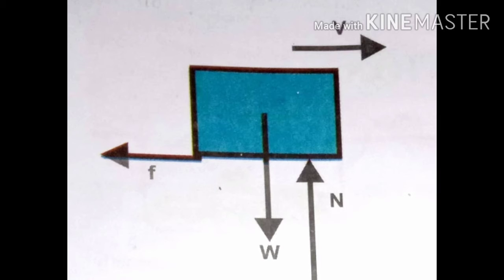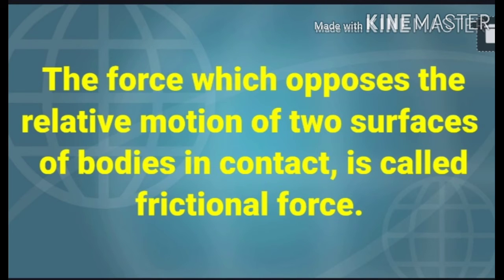So, what is friction, children? The force which opposes the relative motion of two surfaces of bodies in contact. One is the floor, another one is the book. Here one is the book surface, another one is the table surface. So here two surfaces are in relative motion. The force which opposes the relative motion of two surfaces of bodies in contact is called frictional force.